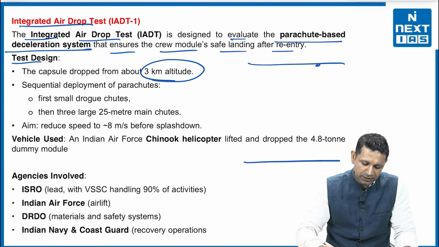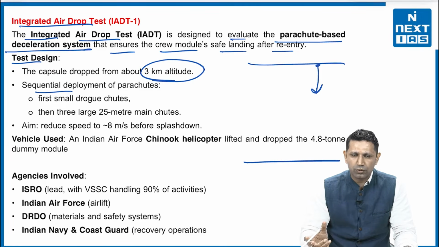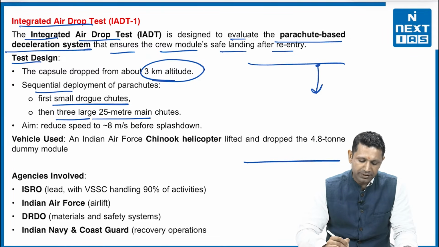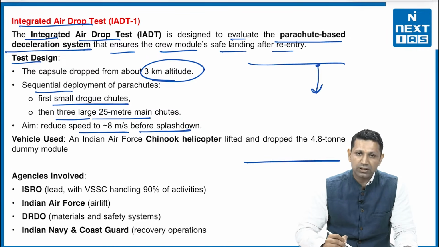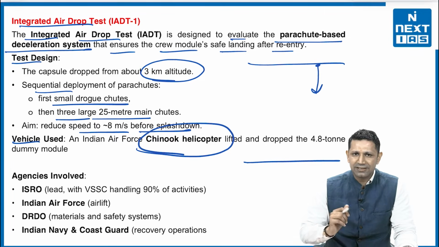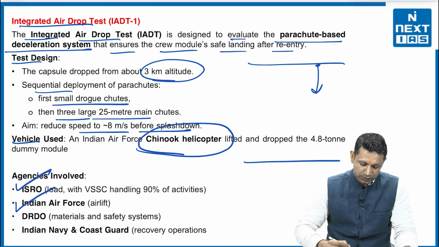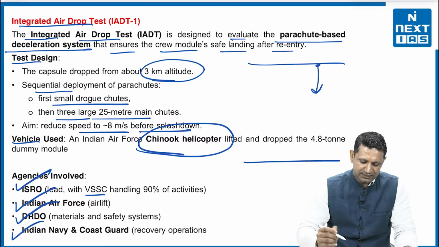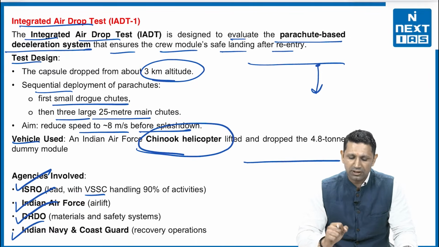The test design: 3 km altitude was taken. That means from 3 kilometers we dropped the capsule, and there was a sequential deployment of the parachutes. First of all, smaller parachutes or small drag chutes were employed. After that, the 3 large 25-meter main chutes were employed. The aim was to reduce the speed to 8 meters per second before the splashdown. The vehicle used was the Indian Air Force Chinook helicopter, and the agencies involved were ISRO, Indian Air Force, DRDO, and Indian Navy and Coast Guard. From the ISRO side, VSSC was handling 90% of the activities here.